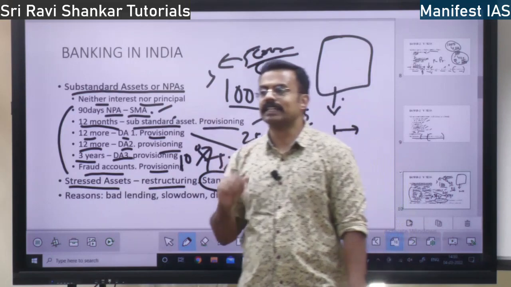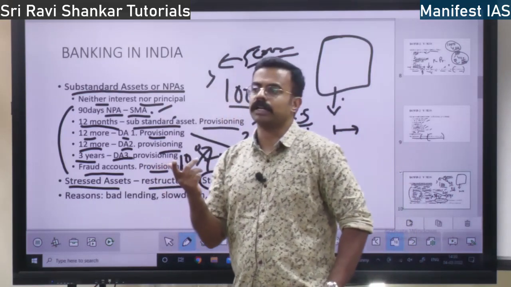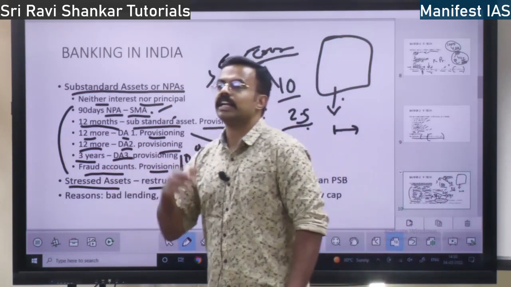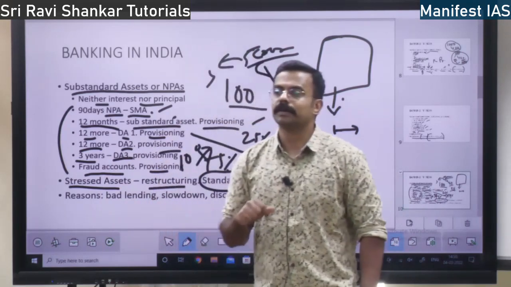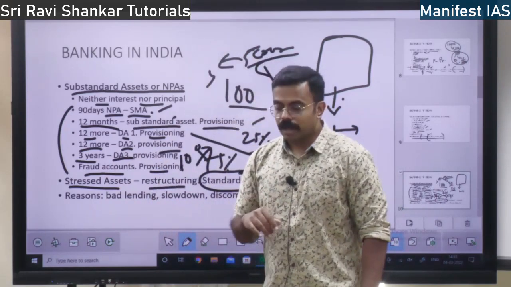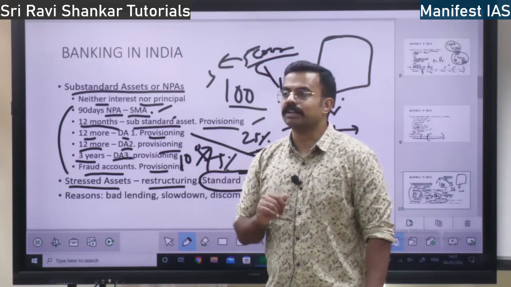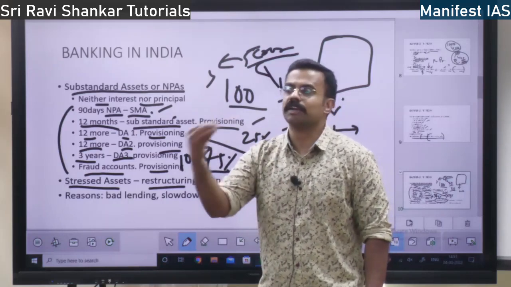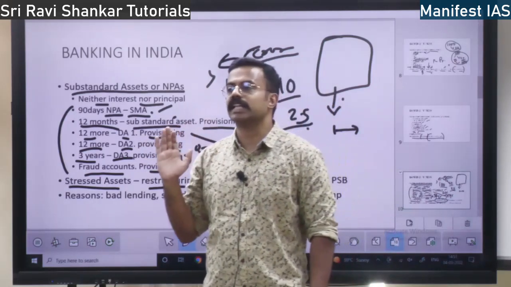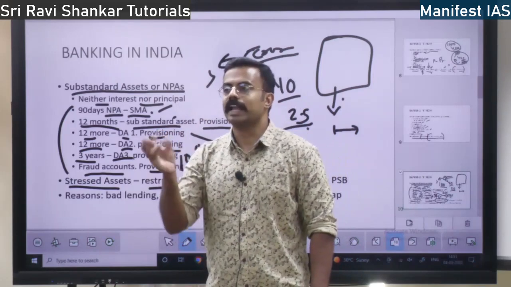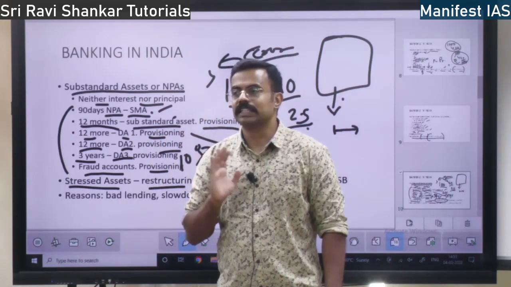If you have taken at 9% interest, they will reduce it to 7%. Or if you have to pay, let us say 7 crore, they will say, we will waive 50 lakhs, you pay just 6 crore 50 lakh. That is restructuring.